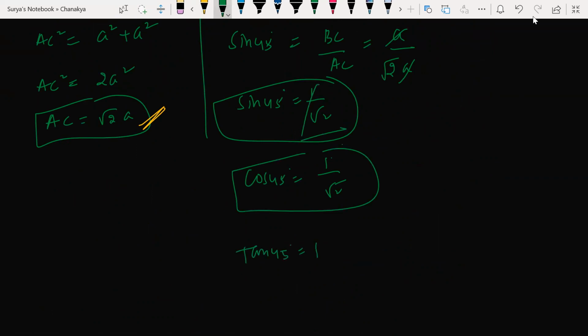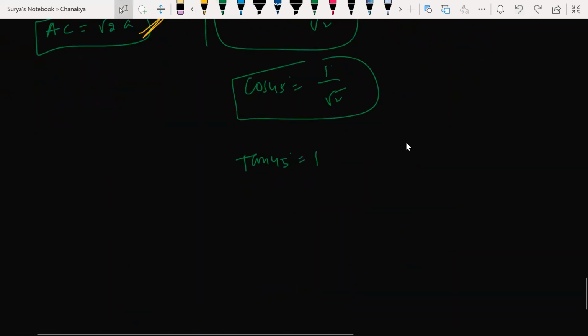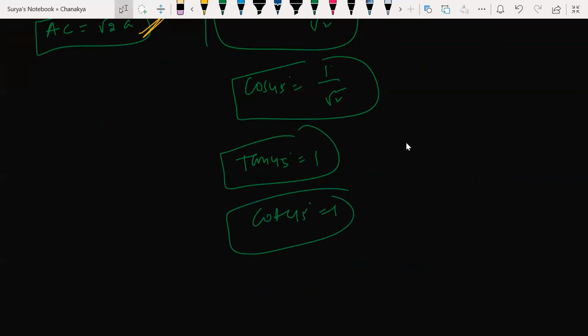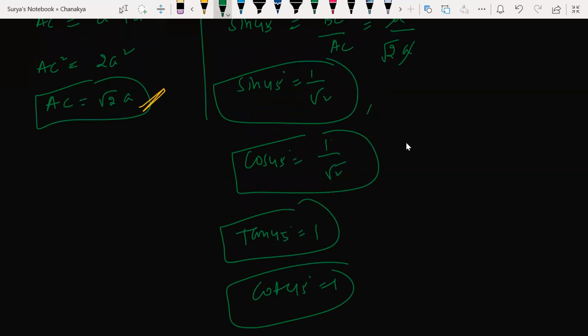This divided, this will get cancelled. I'll get 1, or not? Yes or no? Yes. Now tan 45 you know, sir. Very good. Cot 45 what? Now 1 by 1 is 1. Right. Now sin 45 is 1 by root 2.